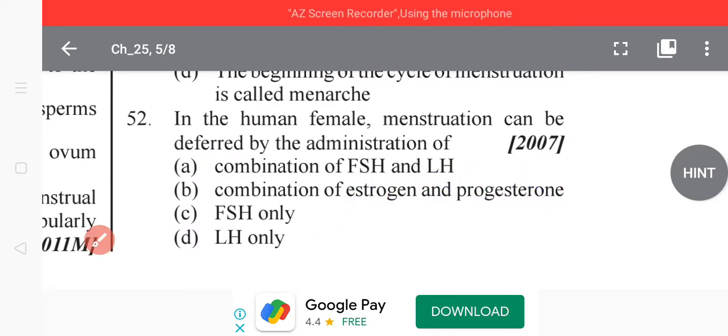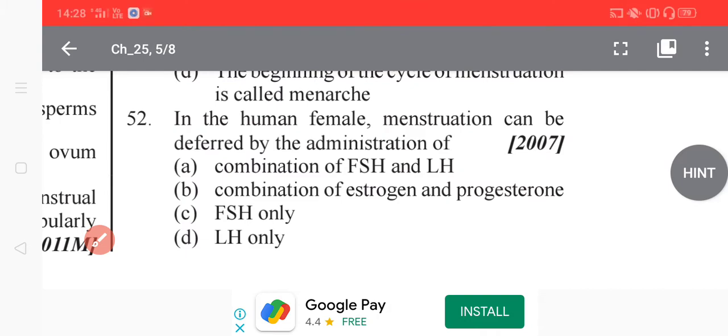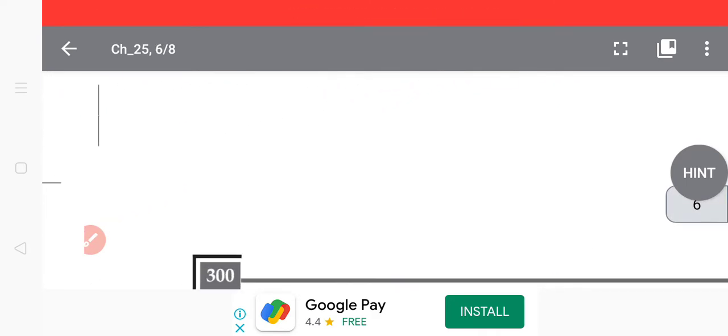The progesterone and estradiol maintain the endometrial lining in the uterus. So that was the reason that administration of an estrogen and progesterone combination defers menstruation. I hope you understand better.